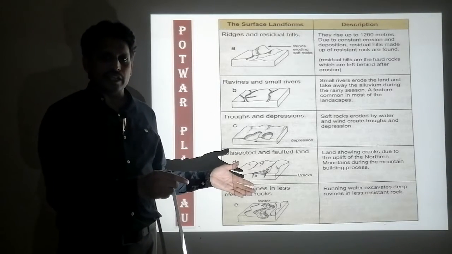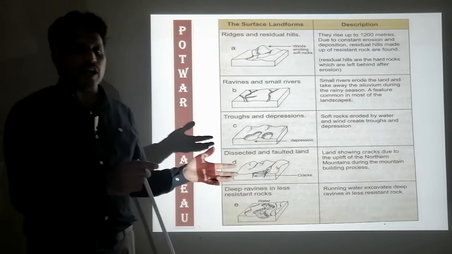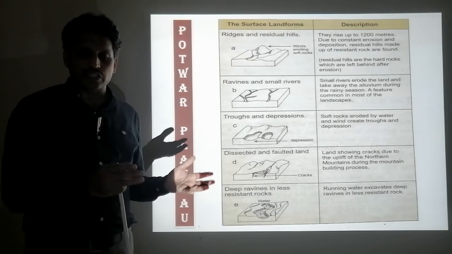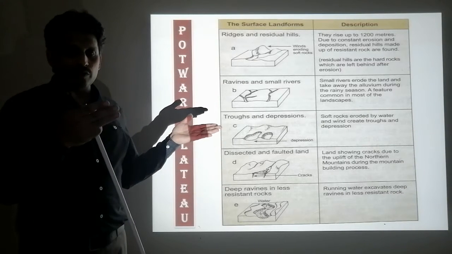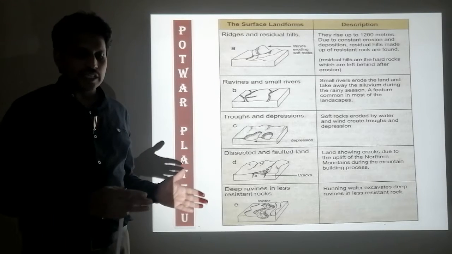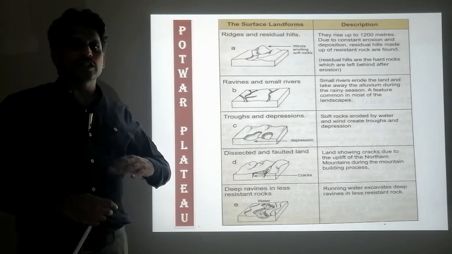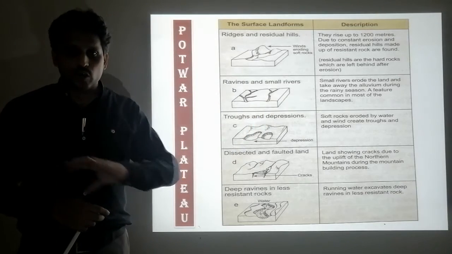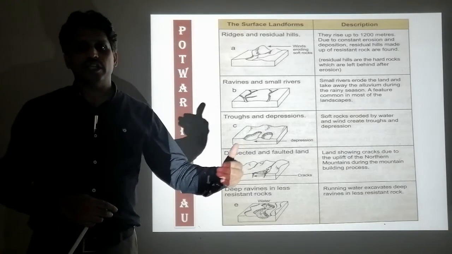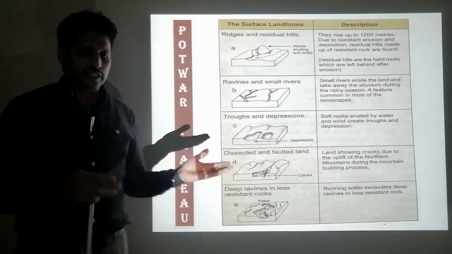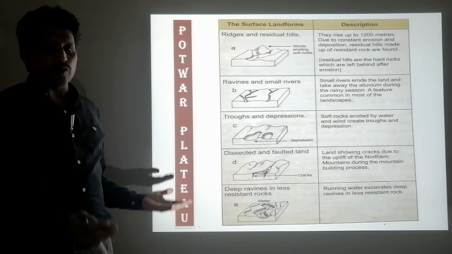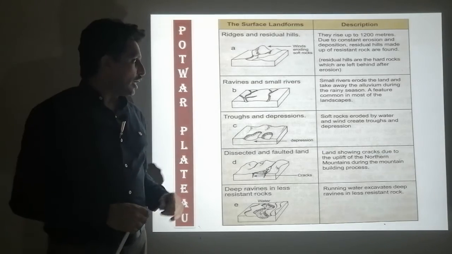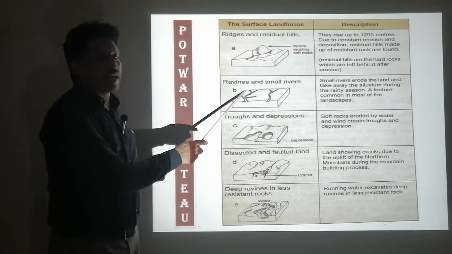And then what is left behind? A topographical feature. What kind of topographical feature? A deep narrow valley which is called a gorge. A narrow valley with steep sides, which is formed by the running water, because running water erodes the alluvium and transports it from one place to another place. And the landform or landscape left is a narrow gorge with steep sides. I'll show you the picture as well, which is called a ravine.